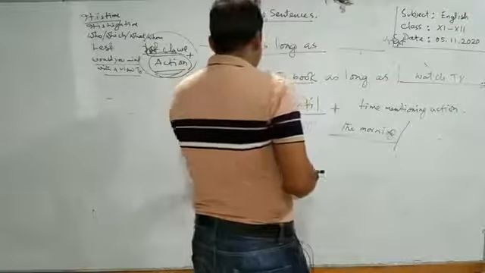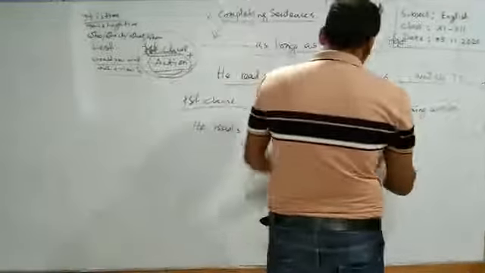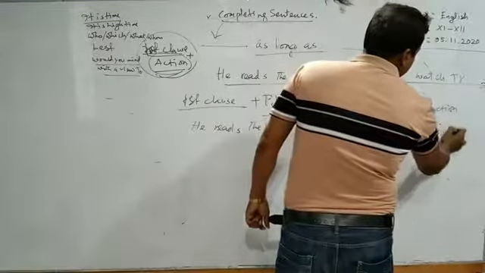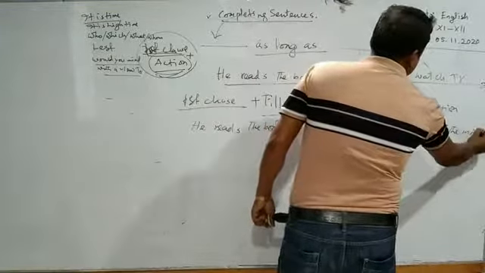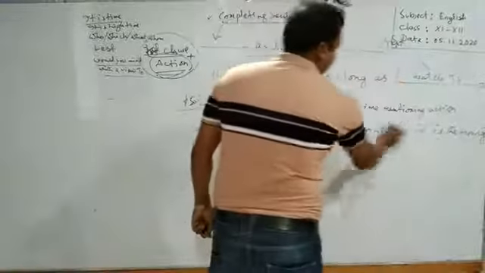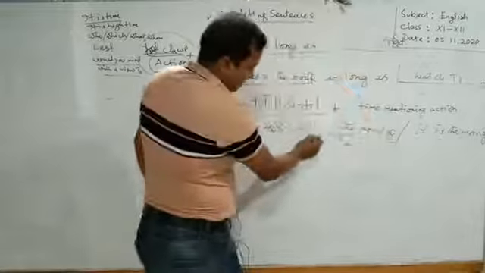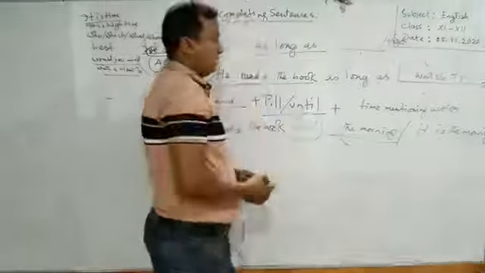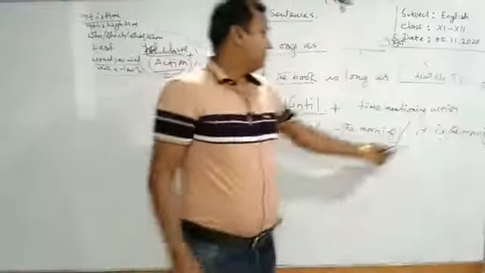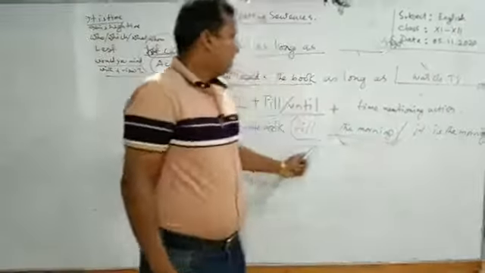He reads the book till or until it's the morning. So, when we use the phrase, till will be a preposition, and when we use a clause after till, it will be a conjunction.